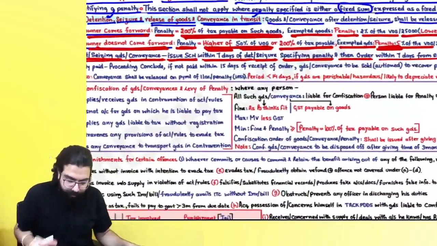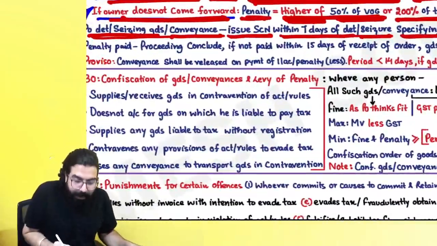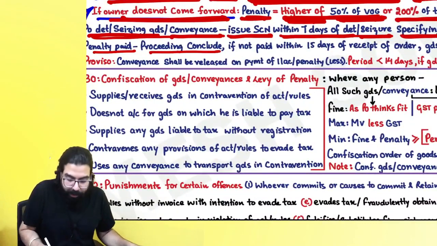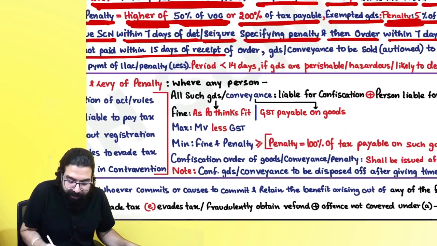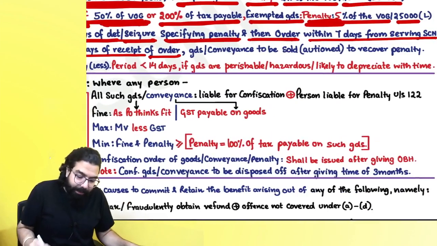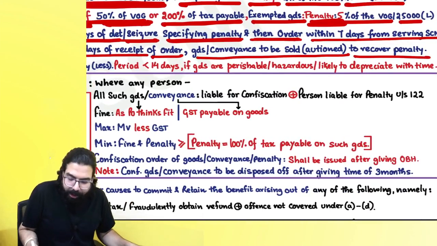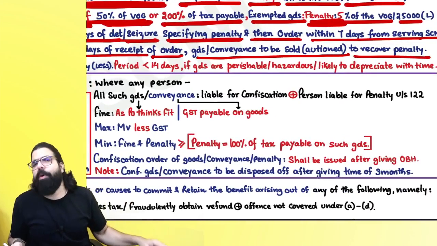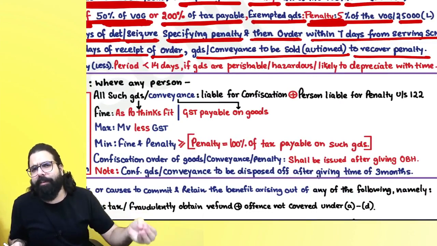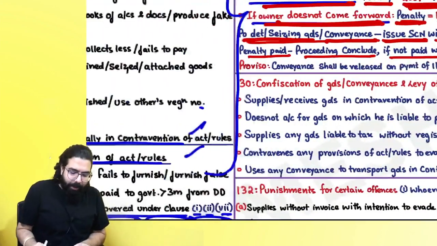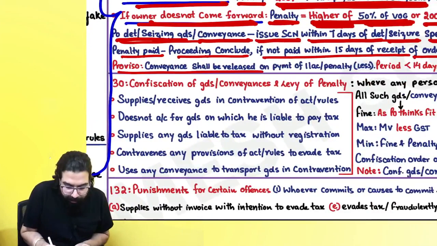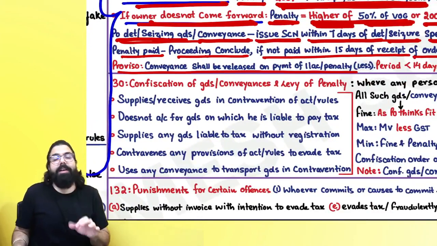Okay, sir. Now, always remember, penalty paid, then proceedings conclude. If not paid within 15 days of receipt of the penalty order, then they are telling goods and conveyance will be auctioned to recover all the penalty amount, and the department's expenses etc. that happened will also be recovered. Always remember, conveyance shall be released. This was relating to goods.